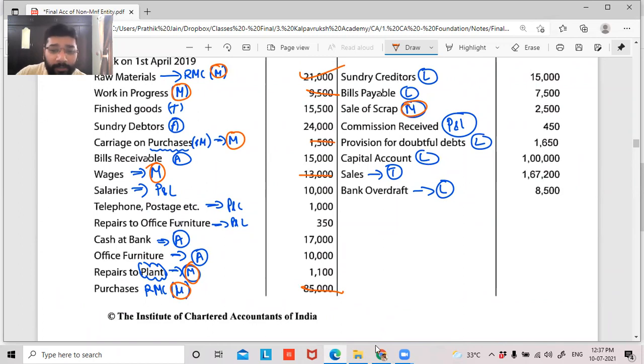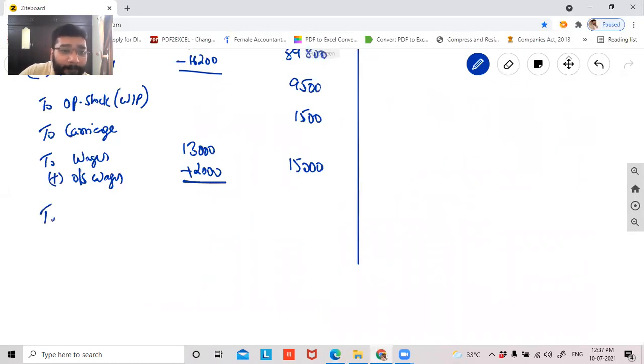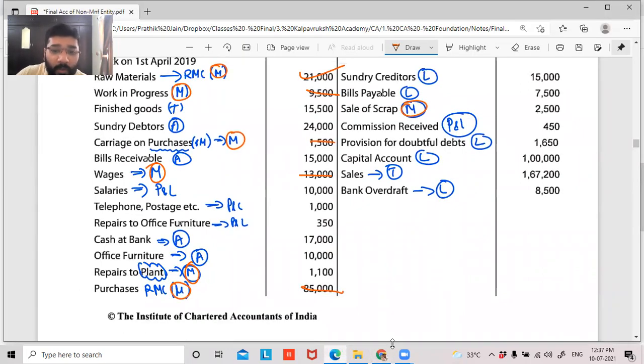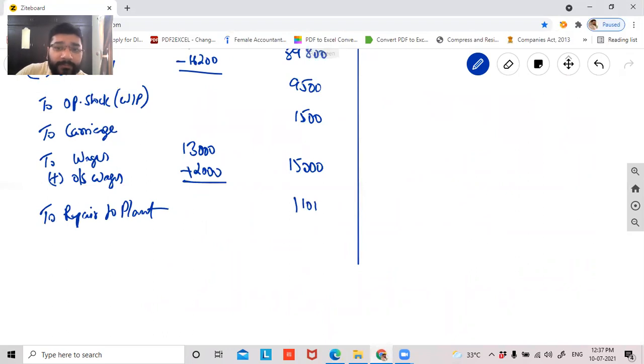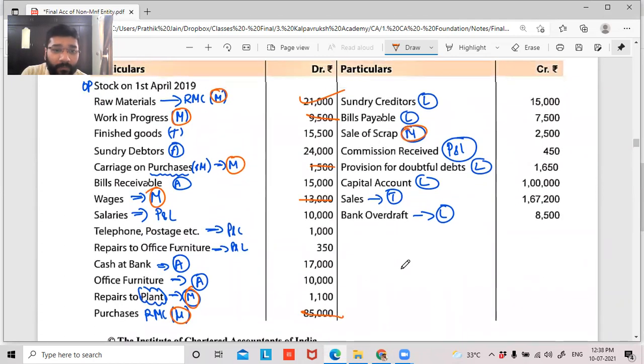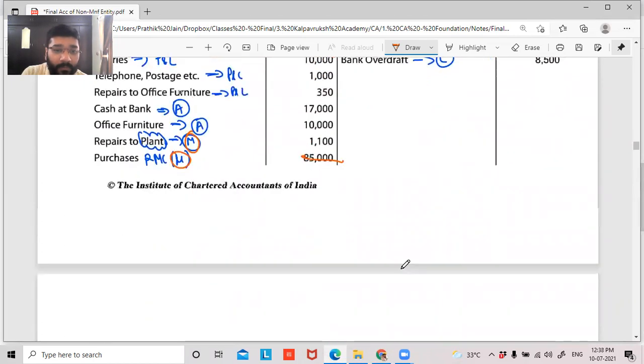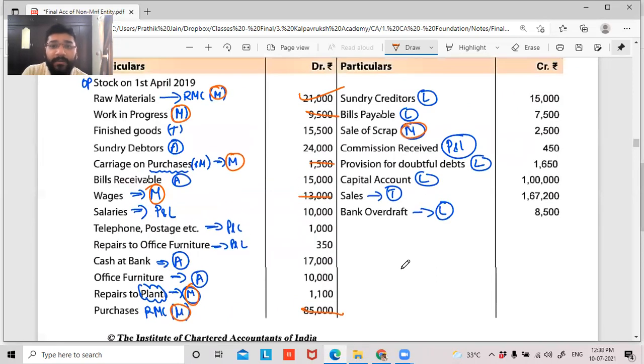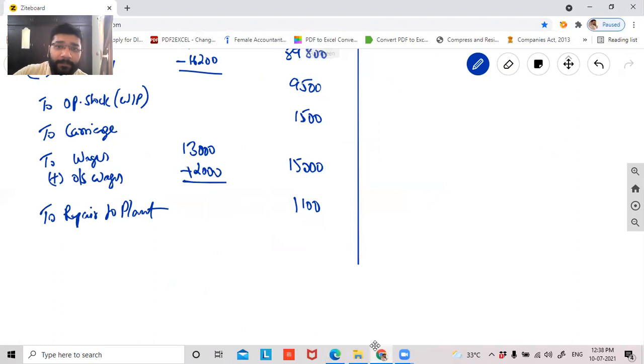Repair to plant, guys. Repair to plant. So can I say to repair? To repair to plant. It is 1,100. Then there is sale of scrap. Sale of scrap 2,500.